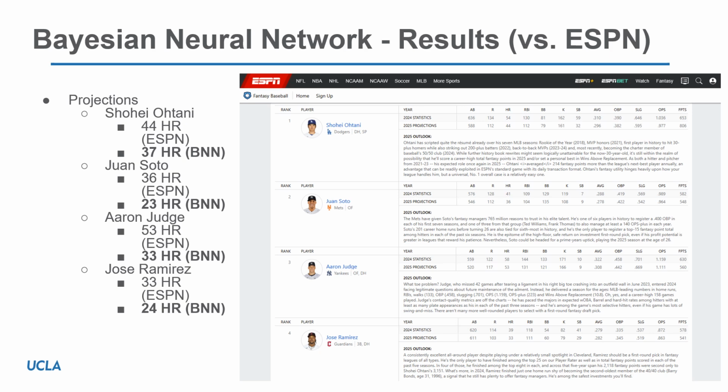But more importantly, it also highlights a bit of a shortcoming of Bayesian neural network architectures in general, and that is it doesn't explicitly share parameters between players like a multi-level model. So there's no real borrowing of strength, which is a weakness of the model, especially when there's less data, which a Bayesian neural network absolutely requires more of. So that is a shortcoming, unfortunately, of the model. If you don't have as much data for a Bayesian neural network, it won't be as successful as a multi-level model.